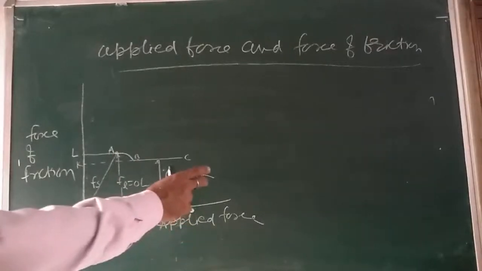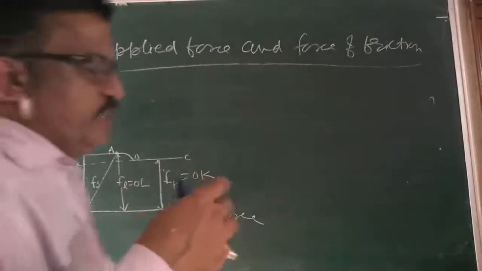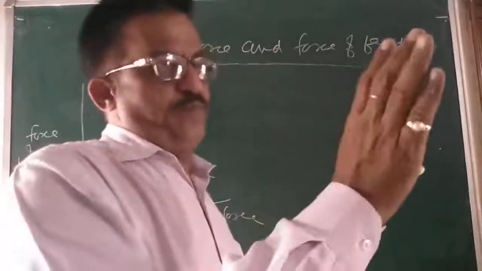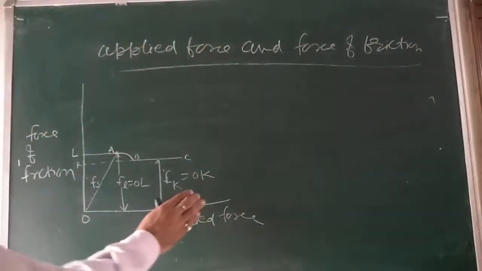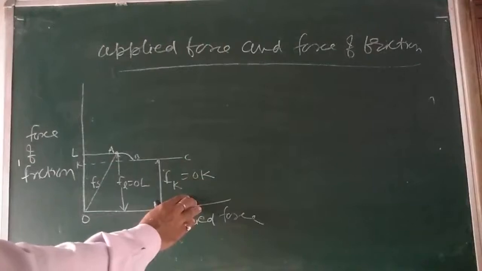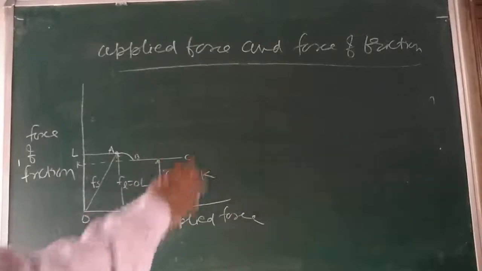Because once the motion starts, the inertia of rest has been overcome and the body will move. That's why kinetic friction is less. When motion has actually started, then it can move.